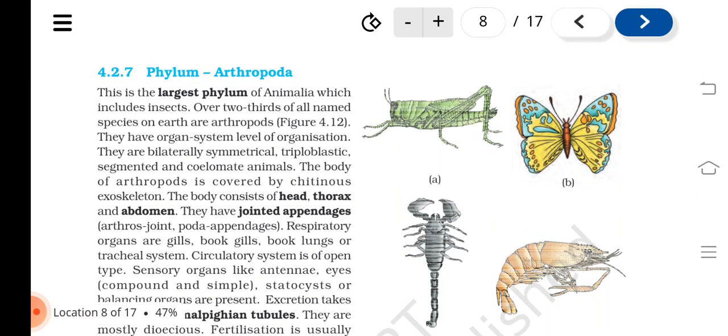Phylum Arthropoda. This is the largest phylum of Animalia, which includes insects. Over 2/3 of all named species on earth are arthropods. Figure 4.12. They have organ system level of organization. They are bilaterally symmetrical, triploblastic, segmented, and coelomate animals.